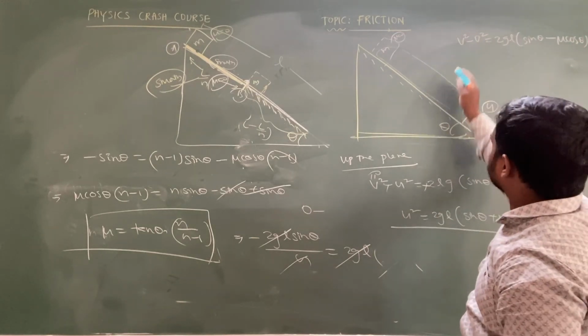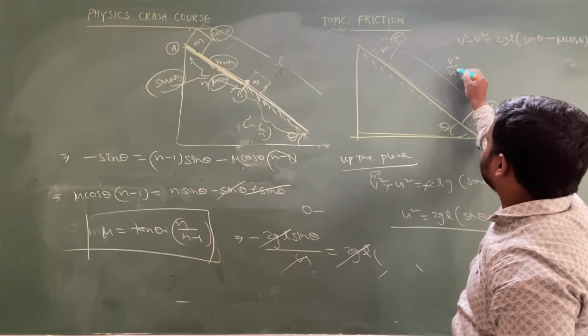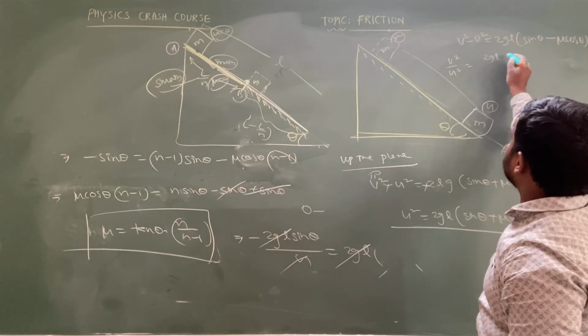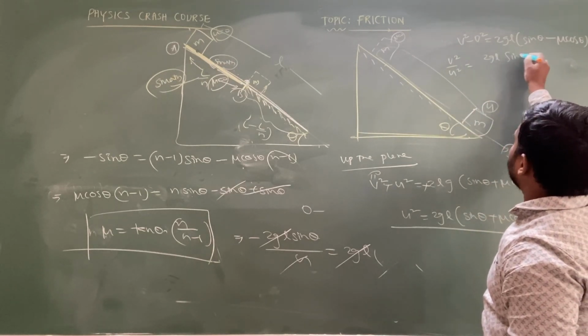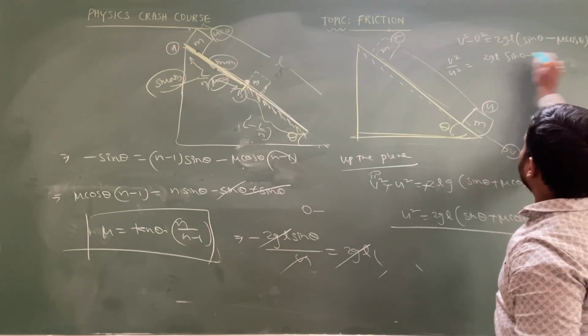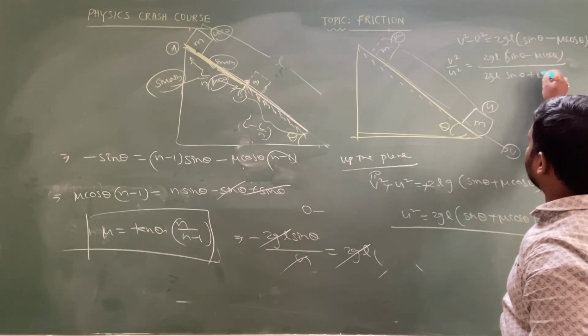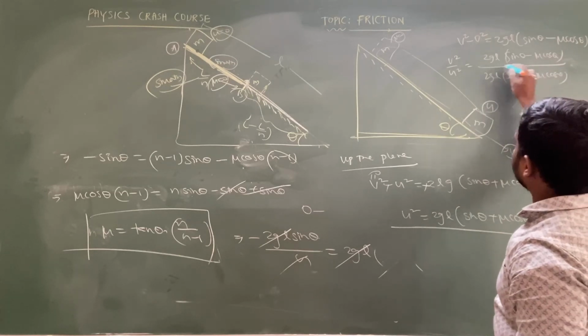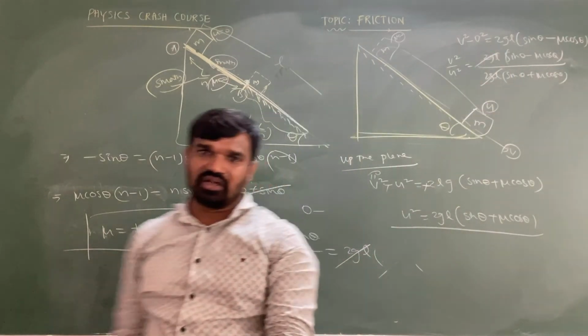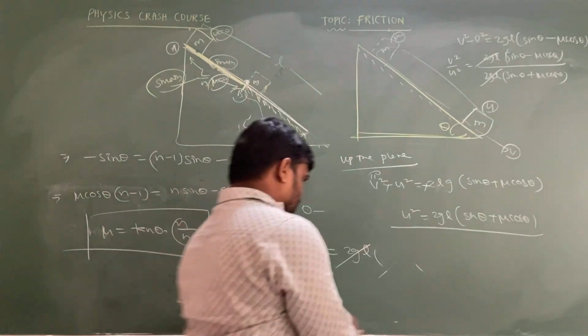So take the ratio of v square by u square equal to 2gl of (sin theta minus mu cos theta) by 2gl of (sin theta plus mu cos theta). The common terms cancel.